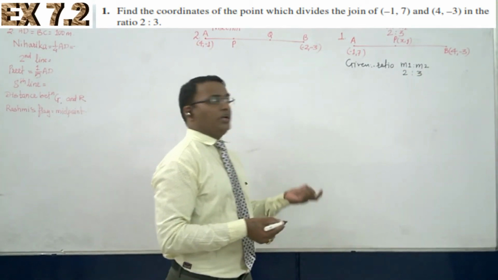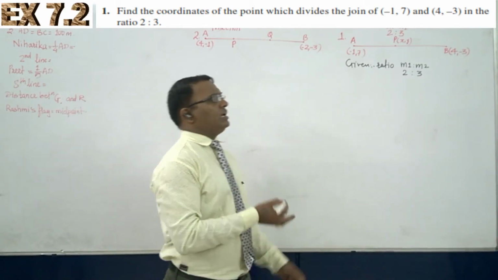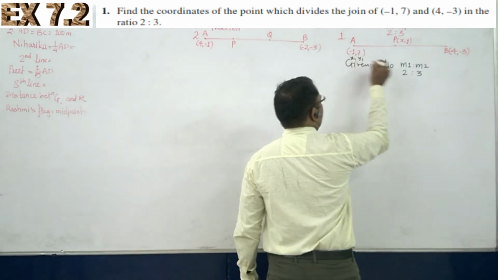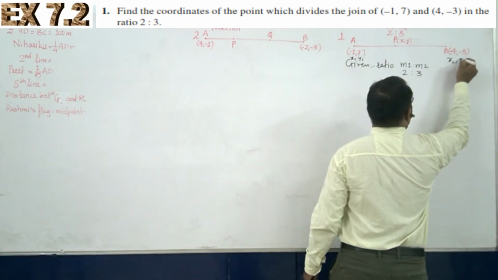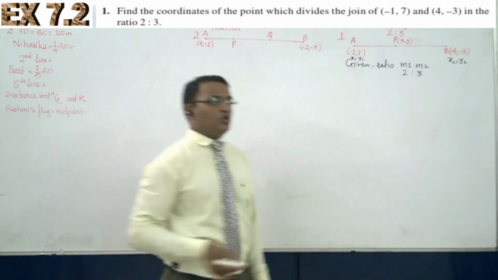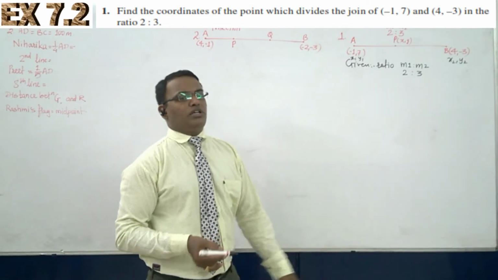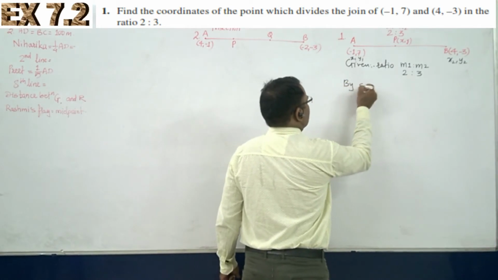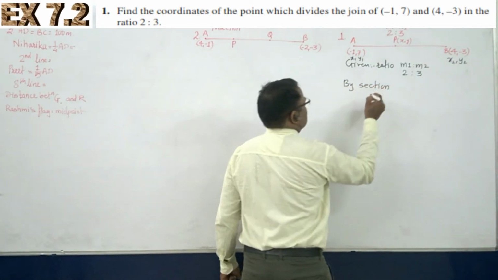And if you are drawing the diagrams, there is no need of writing the given things; simply here only you can do it. This is X1, Y1. This is X2 and Y2. If you are drawing the diagram, then directly also you can do it. There is not any problem. So by which formula are we going to solve this? We are using the section formula.